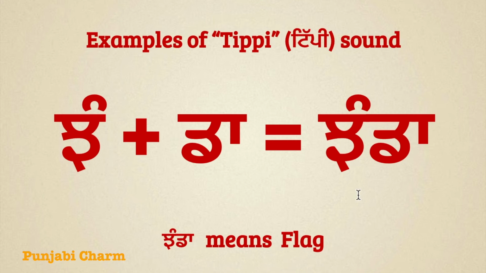The next word is Chanda. Chanda means flag. To read this word, we can say Chajenu Tippi Chan, Daddenu Kanna Da, Chanda. You can repeat after me, Chanda. Let's move to the next word.